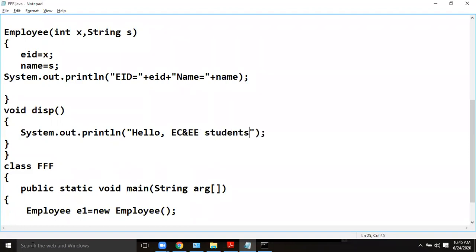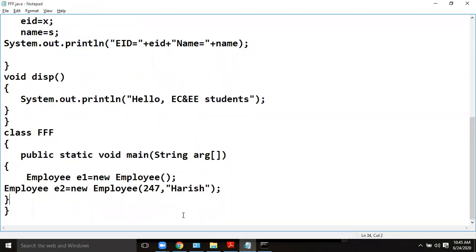Suppose I want to invoke this method, I have to call it separately, like this, I have to invoke it separately.